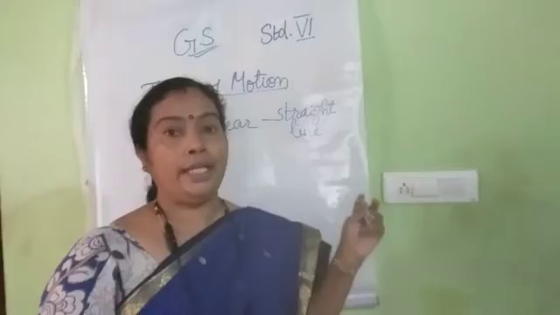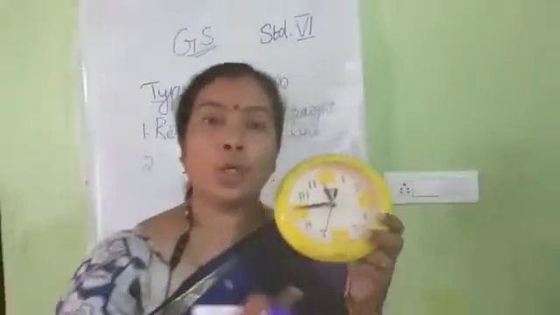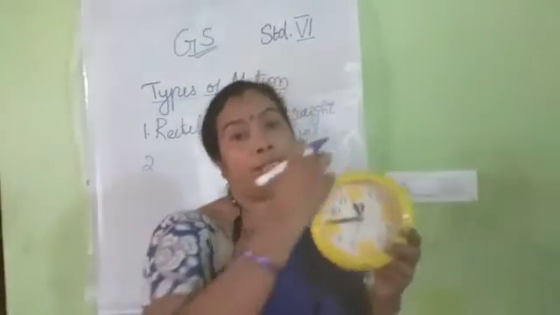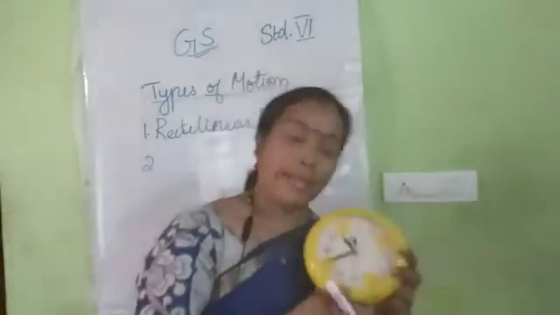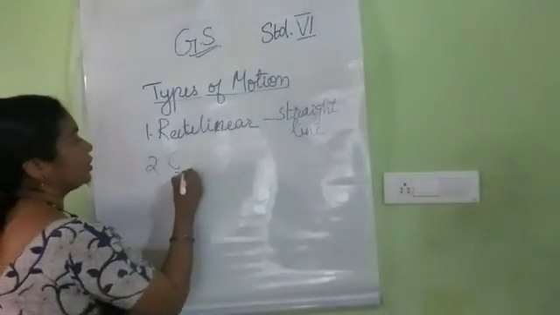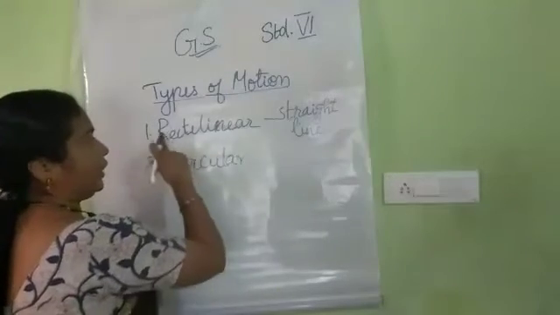If that is rectilinear because they move in a straight line, then the hands of the clock and the blades of the fan are moving in a circular path. Then we can say it is circular motion.